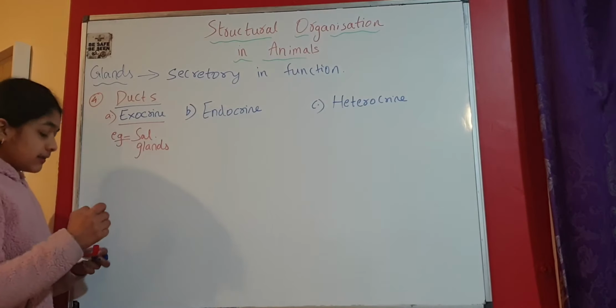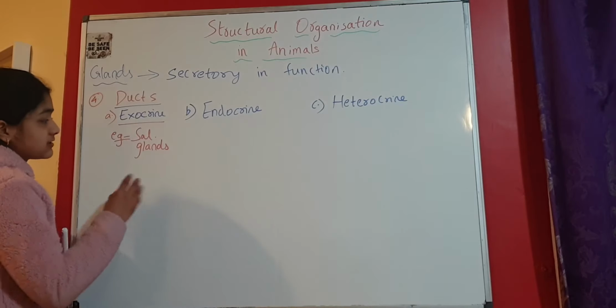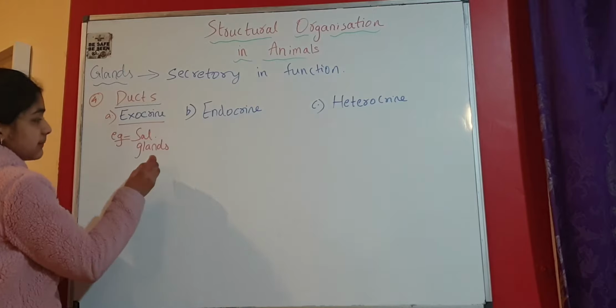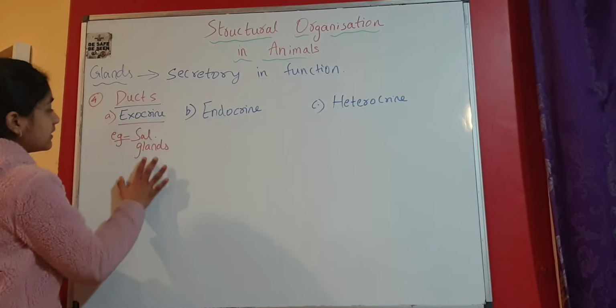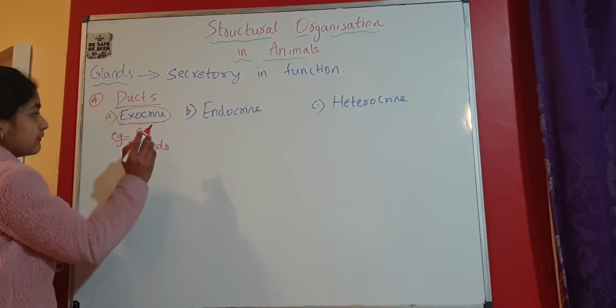For parotid gland we have the Stensen's duct. In submandibular gland or submaxillary gland we have the Wharton's duct, and in the sublingual gland we have the duct of Rivinus or the Bartholin's duct. So we have all the ducts in the salivary glands. That means exocrine glands have ducts.